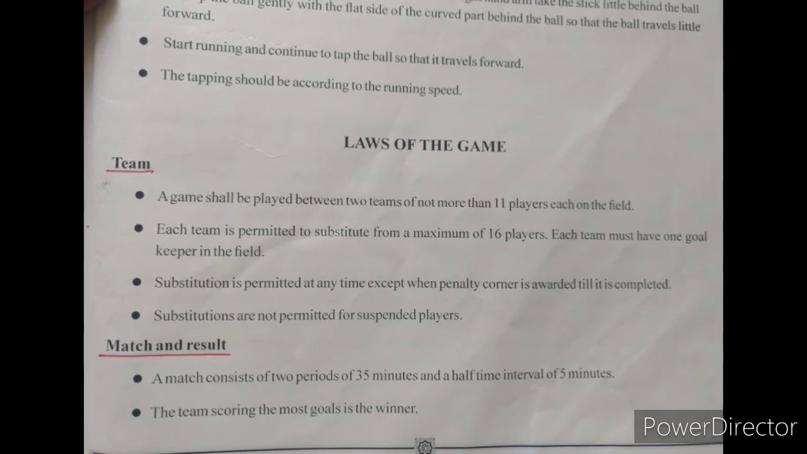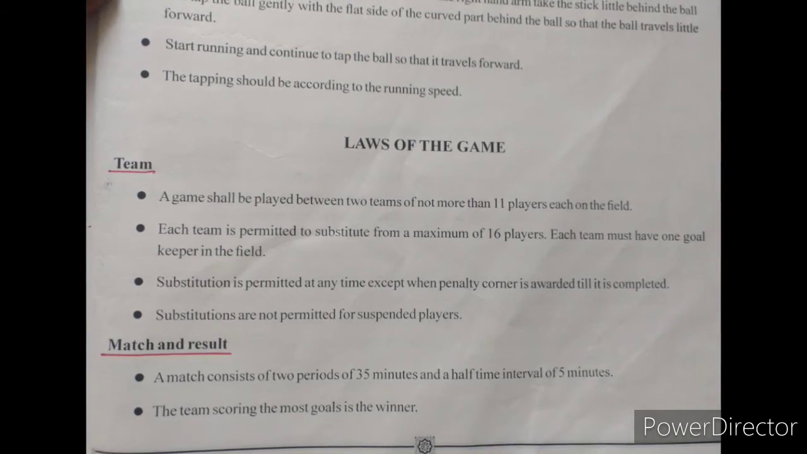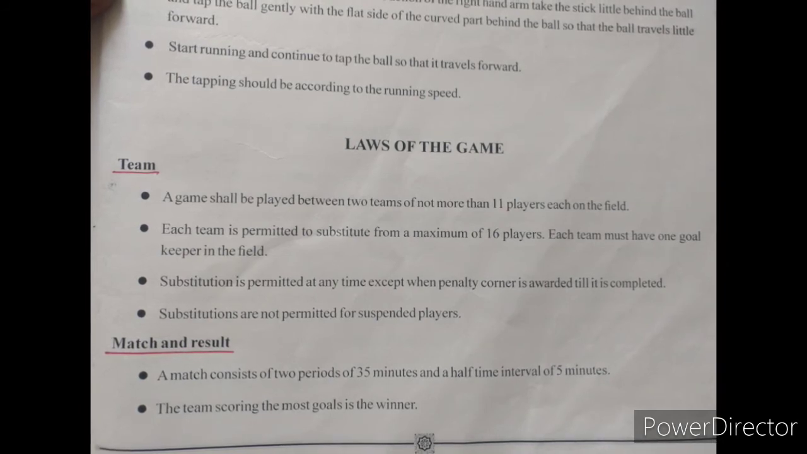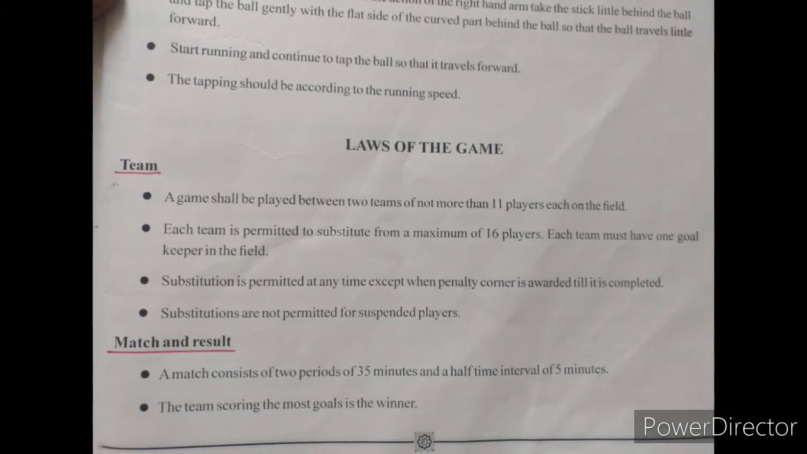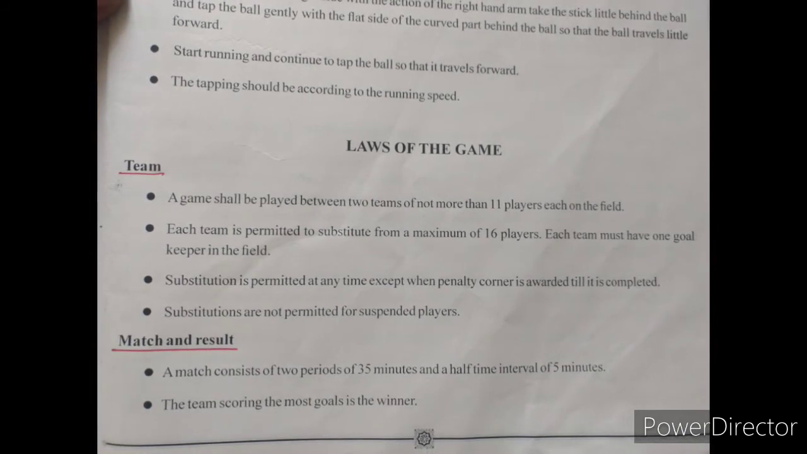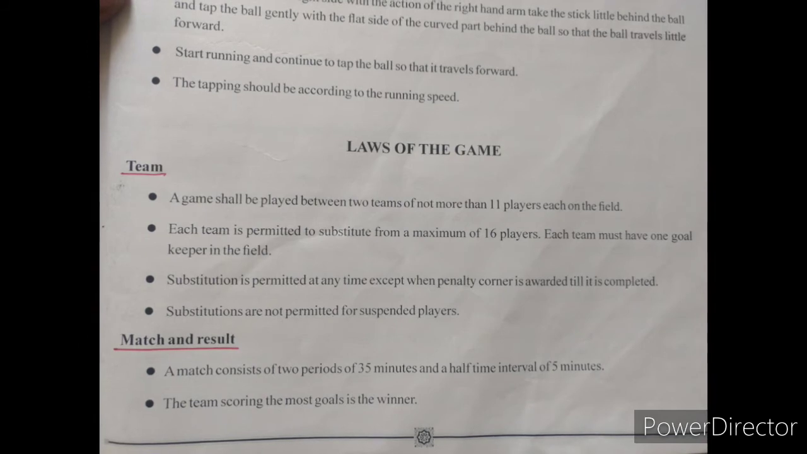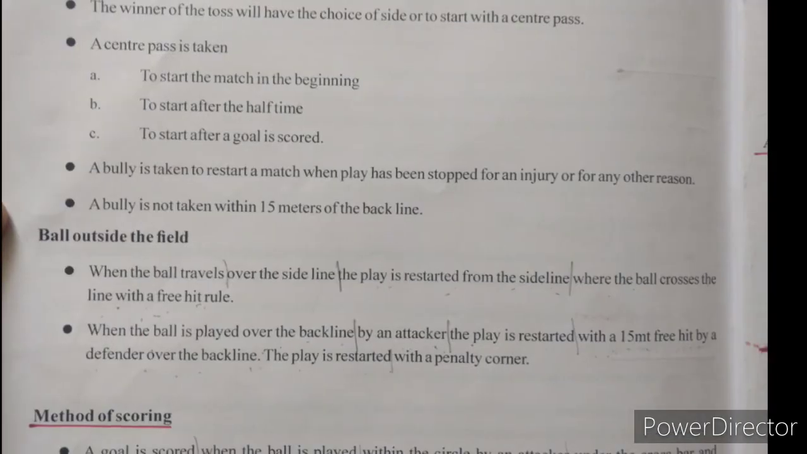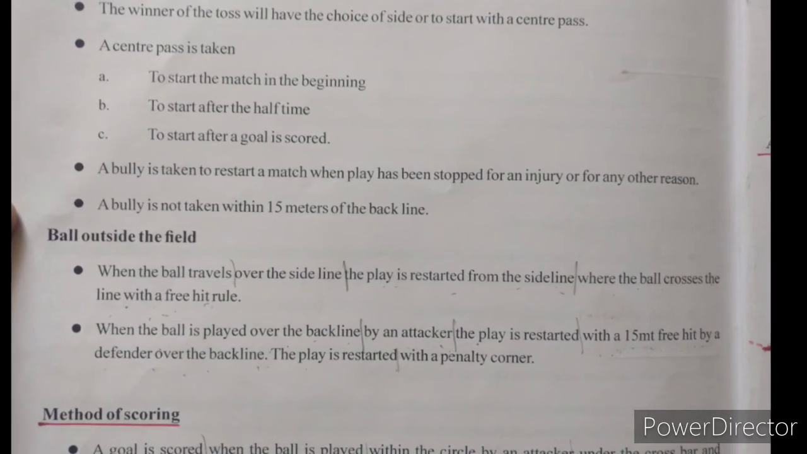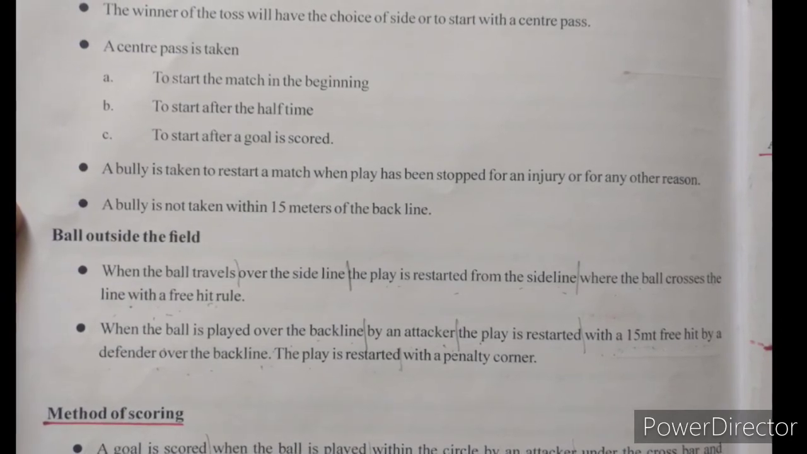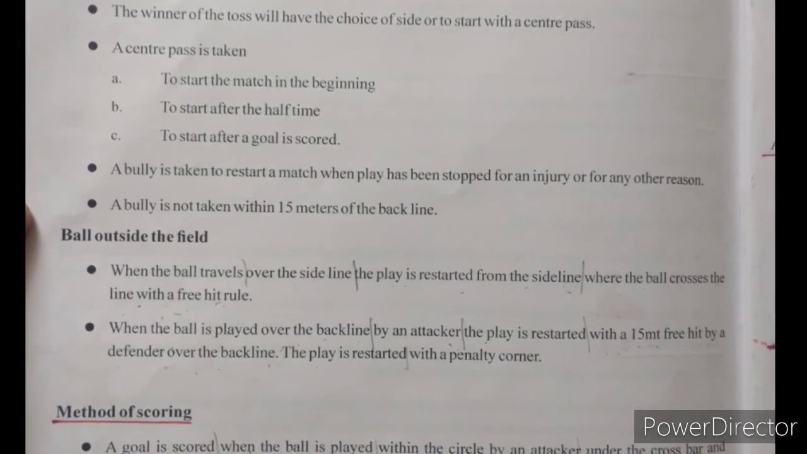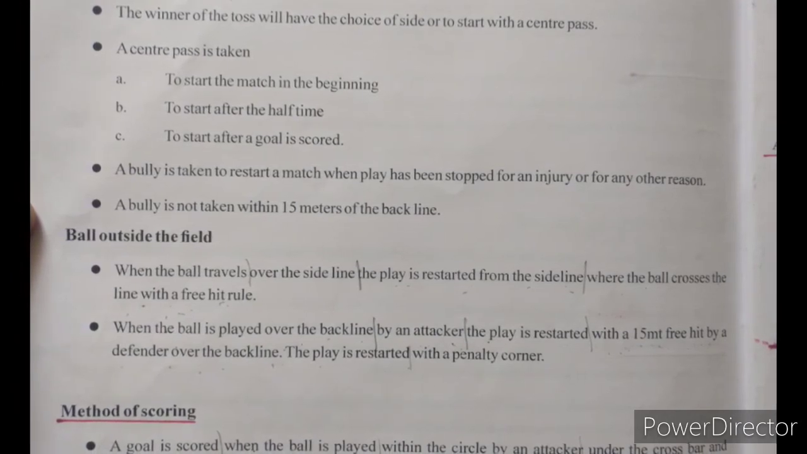The next, match and result. A match consists of two periods of 35 minutes and a half-time interval of 5 minutes. The team scoring the most goals is the winner. If the match ends in a draw, the golden goal extra time of 7.5 minutes will be played, and after that a penalty stroke competition will be held.